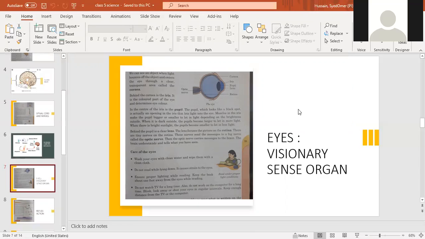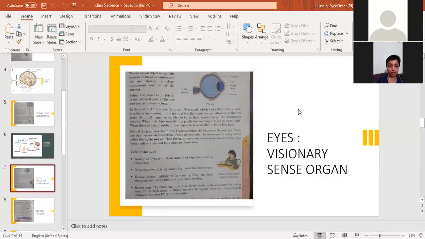The pupil, which is a black spot, is an opening in the iris that lets light into the eye, and with its help the light can enter the eyes.